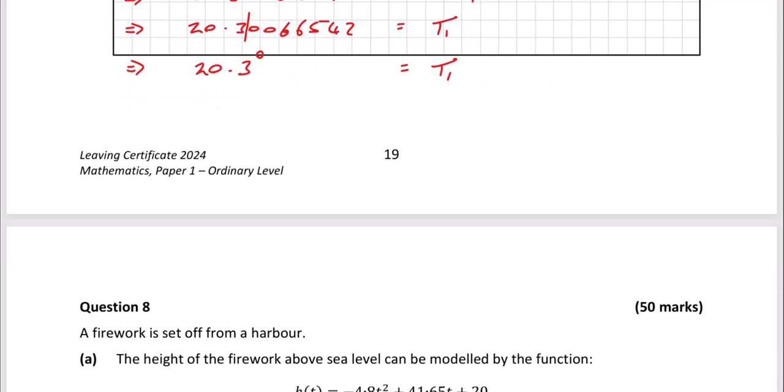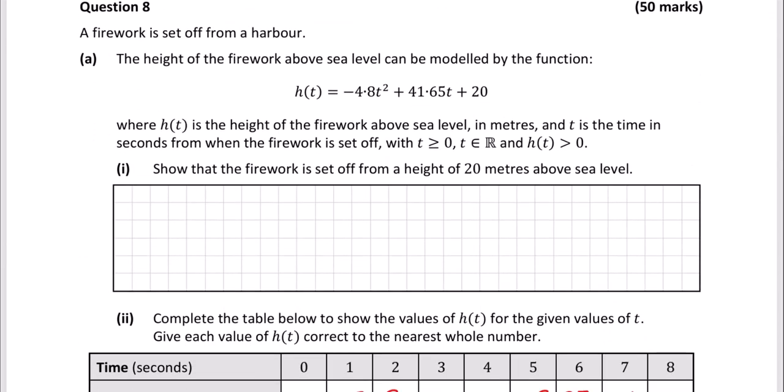Okay, so let's have a look at question 8. A firework is set off from a harbour. The height of the firework above sea level can be modelled by the function h of t, which is equal to minus 4.8 t squared plus 41.65 t plus 20, where h of t is the height of the firework above sea level in meters and t is the time in seconds from when the firework is set off. T is always going to be positive, t is real, and the height h of t is always positive as well. Show that the firework is set off from a height of 20 meters above sea level.